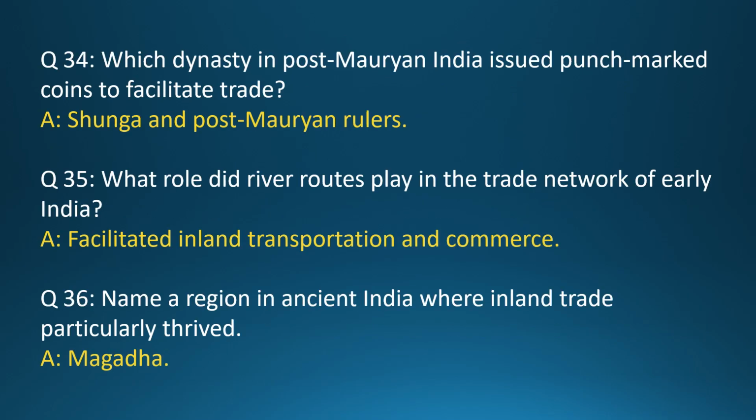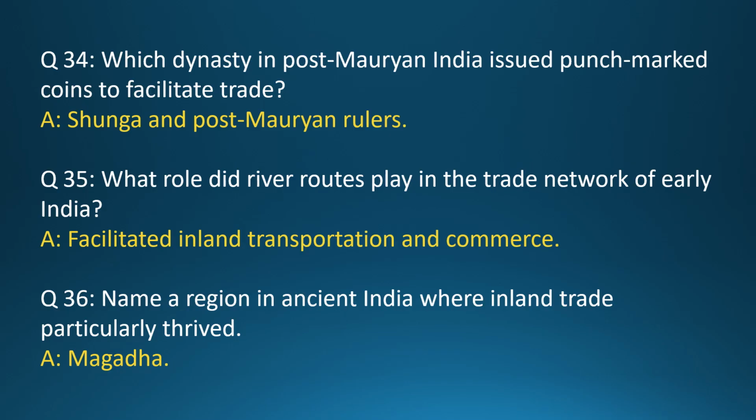Question 34. Which dynasty in post-Mauryan India issued punch-marked coins to facilitate trade? Answer: Shunga and post-Mauryan rulers. Question 35. What role did river routes play in the trade network of early India? Answer: facilitated inland transportation and commerce.